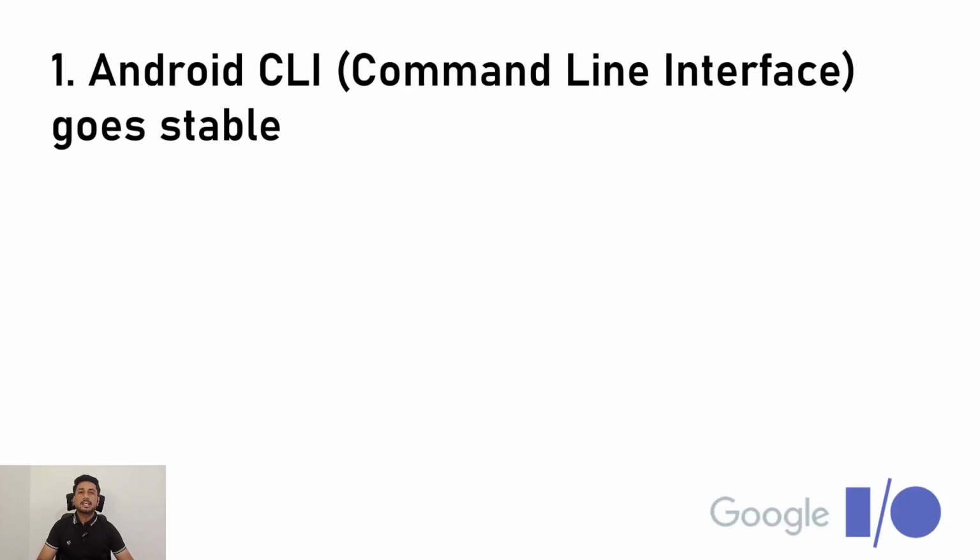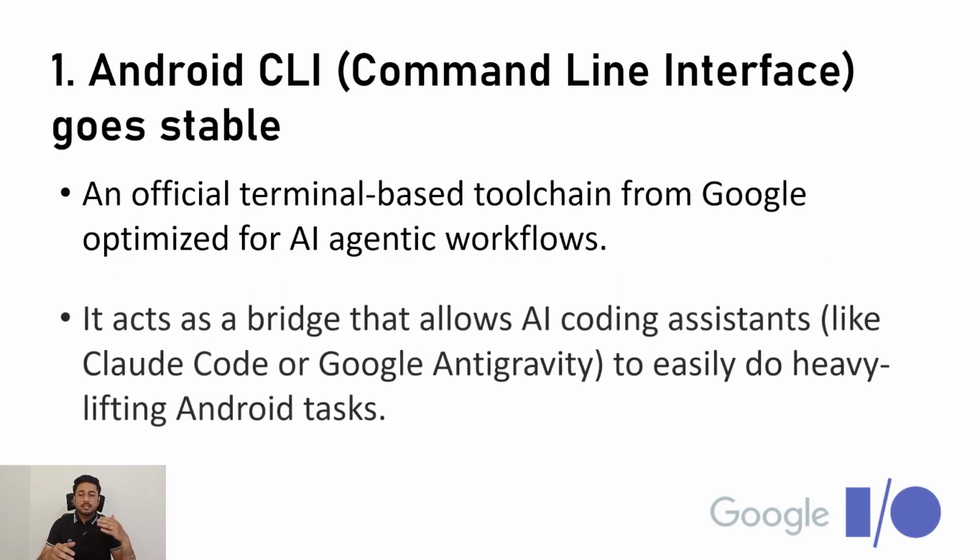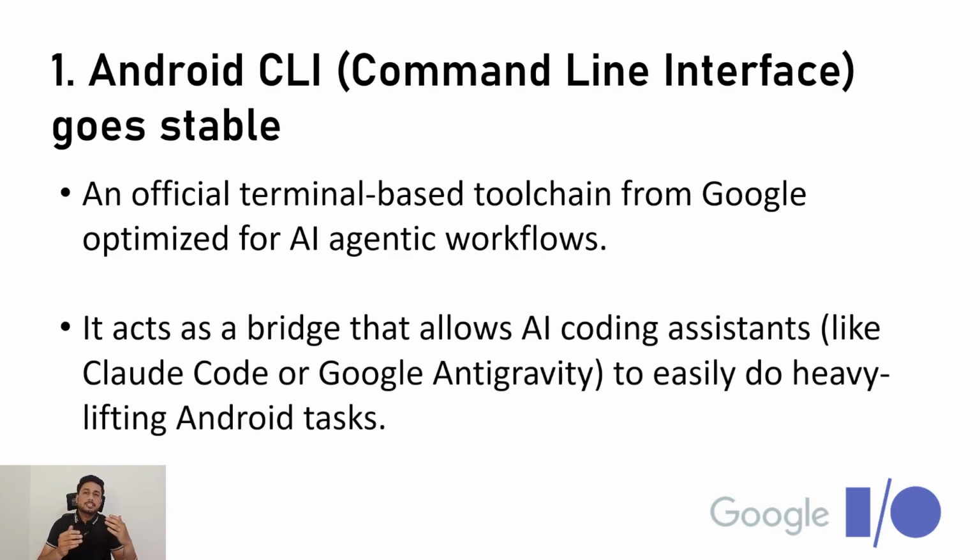The first one is the Android CLI, the command line interface, that goes stable. What is it? It is an official terminal-based toolchain from Google that is optimized for AI agentic workflows. It acts as a bridge that allows AI coding agents like Claude Code or Google Antigravity to easily take on tasks and perform them themselves with the help of the terminal. Now you can delegate all the heavy lifting tasks to the AI assistant, and they will do all the tasks for you.